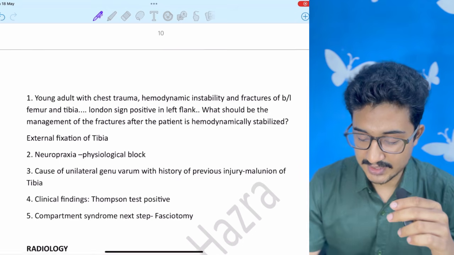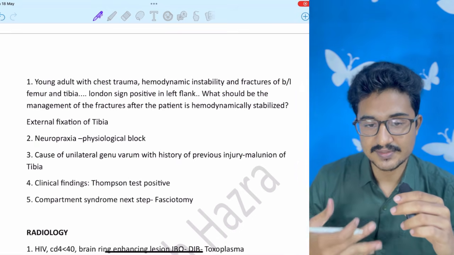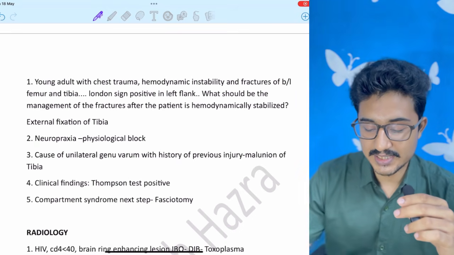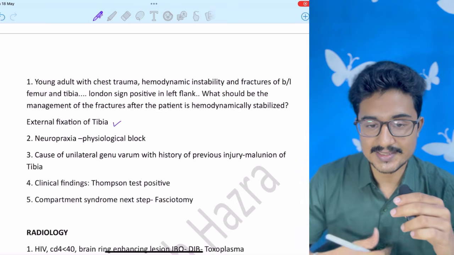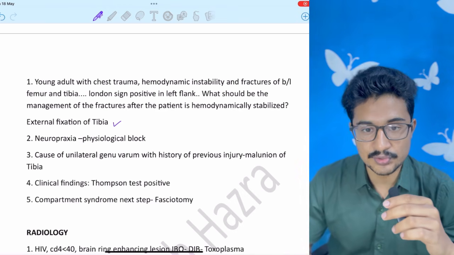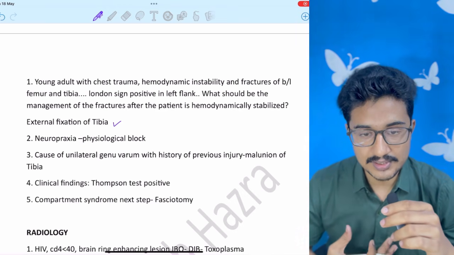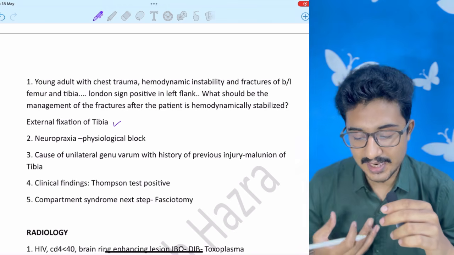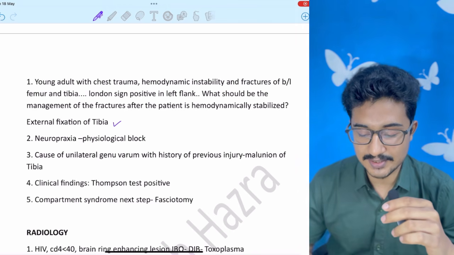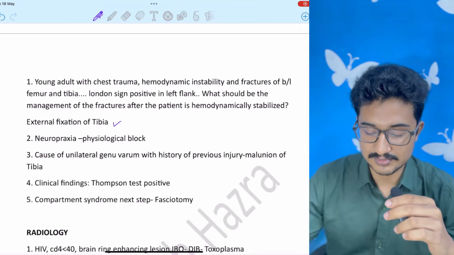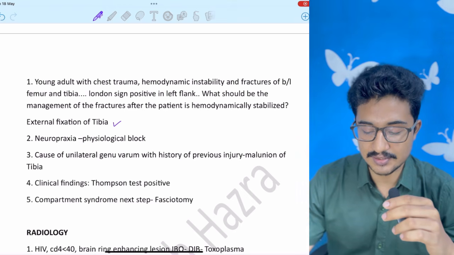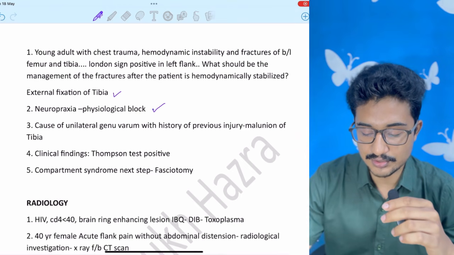Orthopedics. After seeing multiple recalls, I think it will be external fixation of tibia, not asking the orthopedic surgeon, because usually those options are wrong. Using means asking a senior what to do next. These are usually wrong. So I am going with external fixation of tibia. Neuropraxia, physiological block.